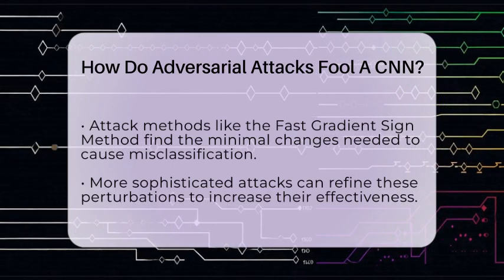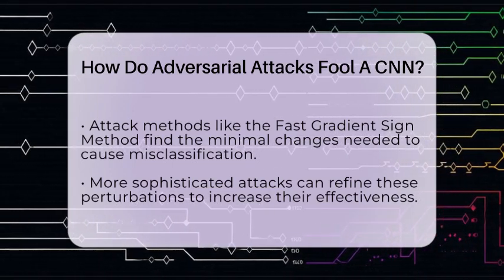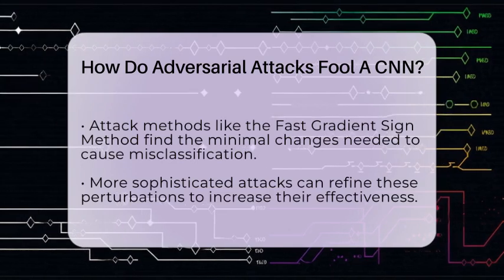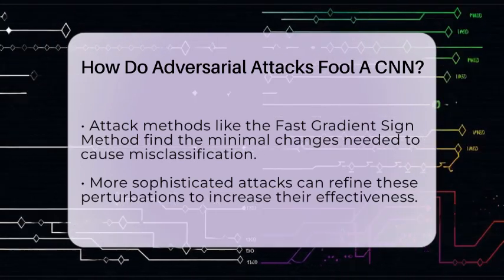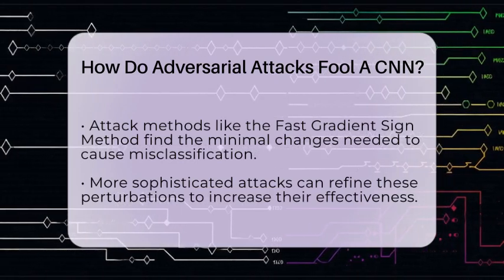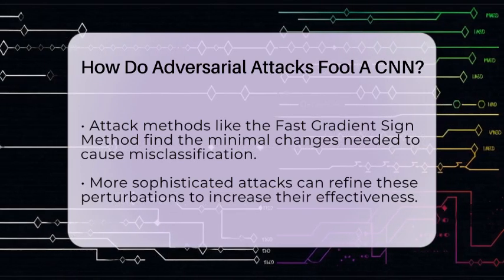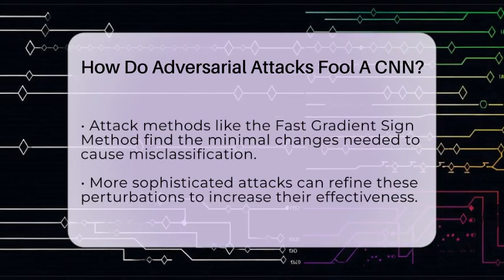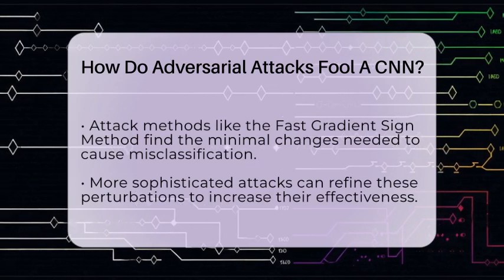In real-world situations like self-driving cars or security systems, these attacks can be dangerous. For example, a stop sign could be altered just enough to be read as a speed limit sign. This highlights the importance of understanding how these tricks work. Researchers are working on defenses like training models with both normal and adversarial images to make them more resilient.